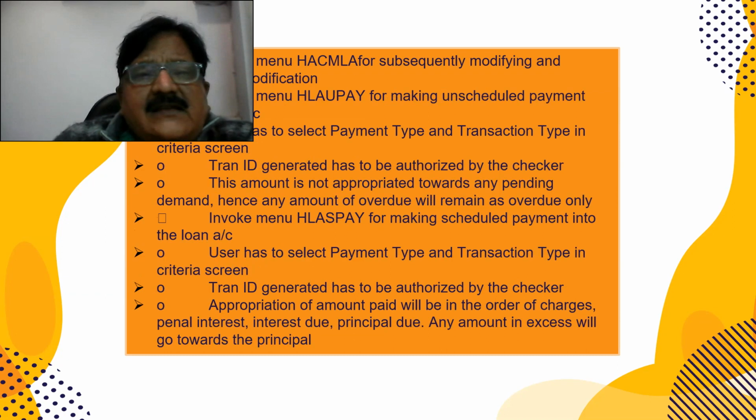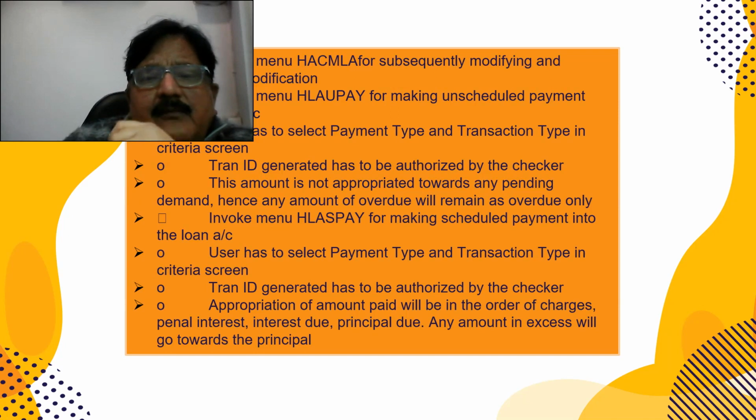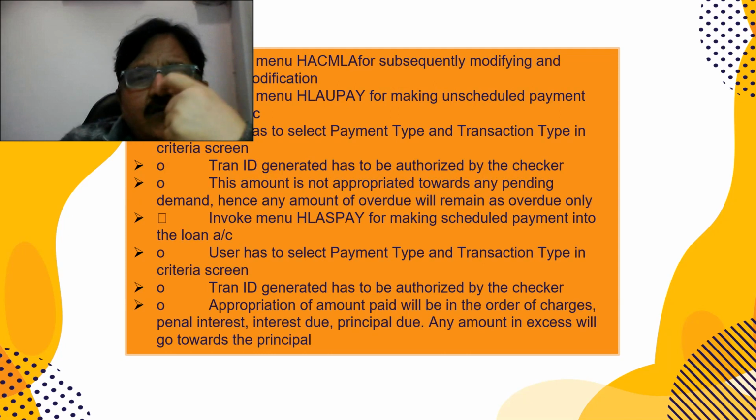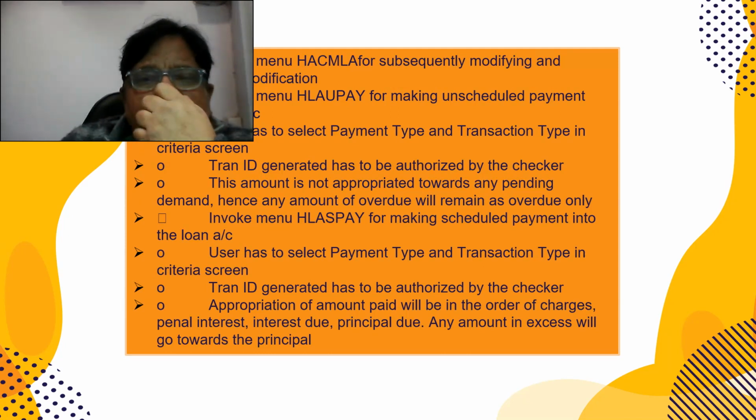So invoke HACMLA for subsequently modifying. If you want to verify any loan account after it has been verified, the command is HACMLA. And if you want to make any prepayment charges, HLAUPAY is for making an unscheduled payment into a loan account. The user has to select payment type and transaction type. A Tran ID is generated, which has to be authorized by the checker.